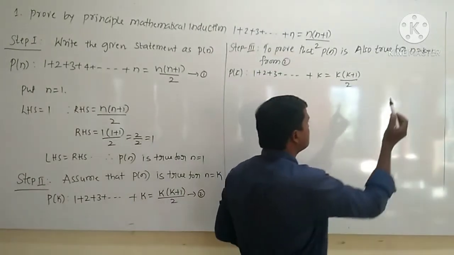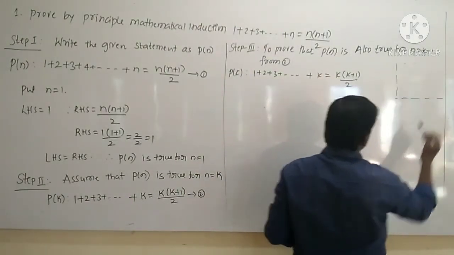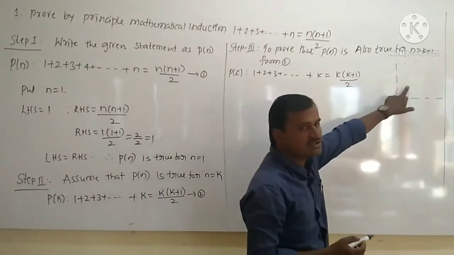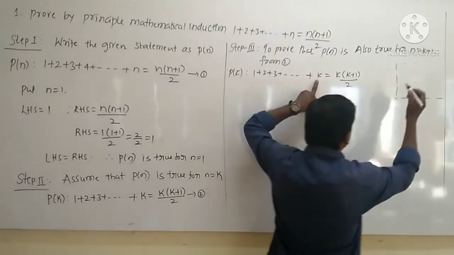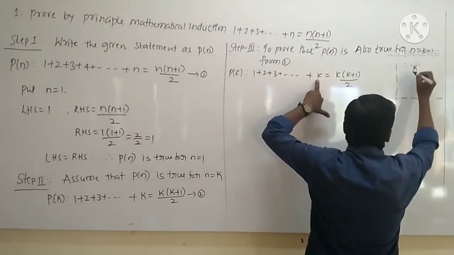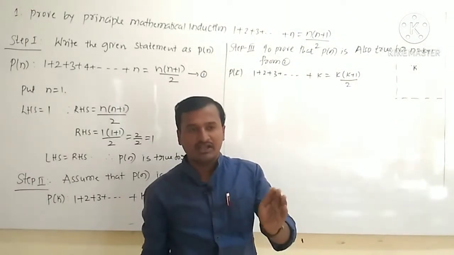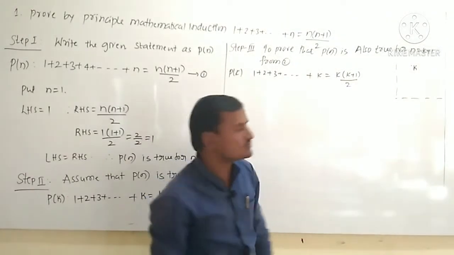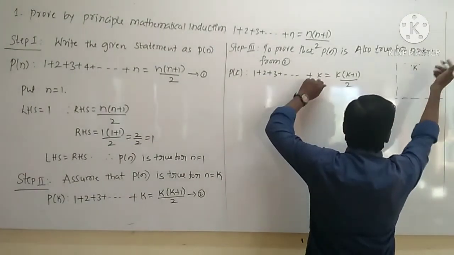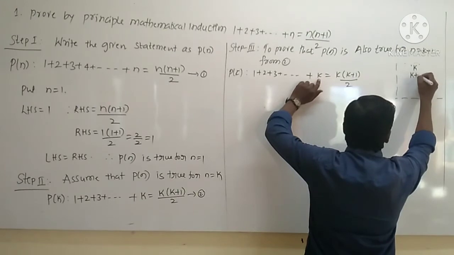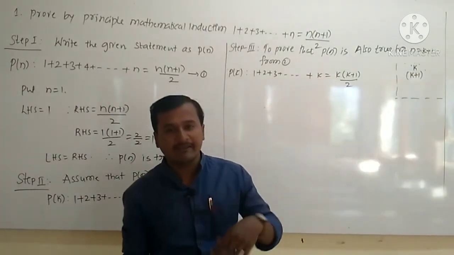So here, for better understanding, I will make one box. In this box I will write the nth term. Nth term is what? K. Now we have to replace the value of k by its next term. The next term of k is k plus 1. So here the next term of this gives k plus 1. So therefore replace the value of k by k plus 1.